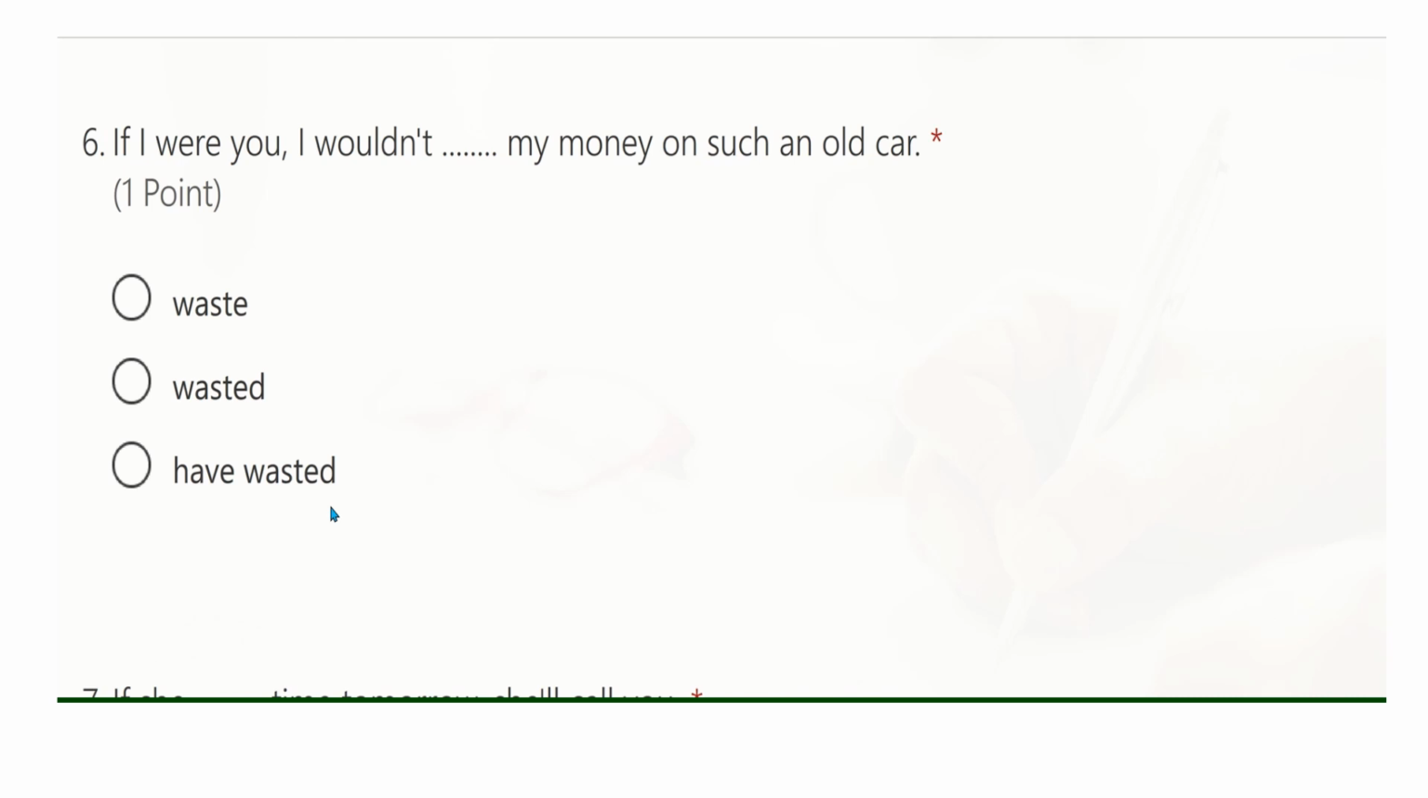Sixth: if I were you, I wouldn't my money on such an old car. Is it waste, wasted, or have wasted? The right answer is waste. If I were you, I wouldn't waste my money on such an old car. This is conditional type 2. In type 2 we have if plus verb in the simple past, were, plus would or wouldn't, plus verb in infinitive without to, like here, waste. It means if I were you, I wouldn't buy such an old car. This is advice. I'm giving you advice here using conditional type 2.